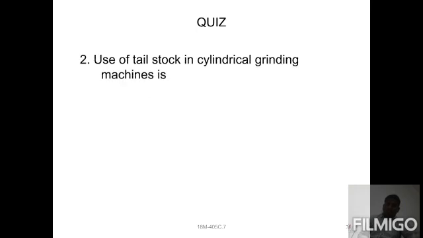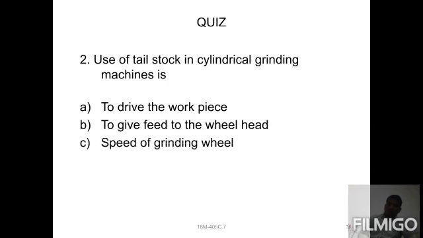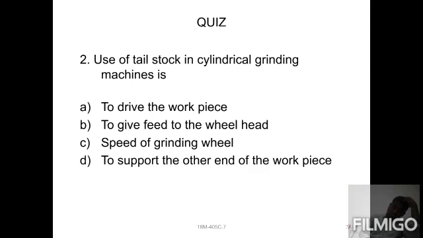The next one is the use of the tailstock in a cylindrical grinding machine. What is the main function of the tailstock? The tailstock is placed on the right side of the machine only to support the other end of the workpiece, not to drive the workpiece or to give the feed to the wheel. Only the wheel head is provided to revolve, and there is no need to give the feed to the wheel head. It is done by the electric motor. So to support the other end of the workpiece is the answer.